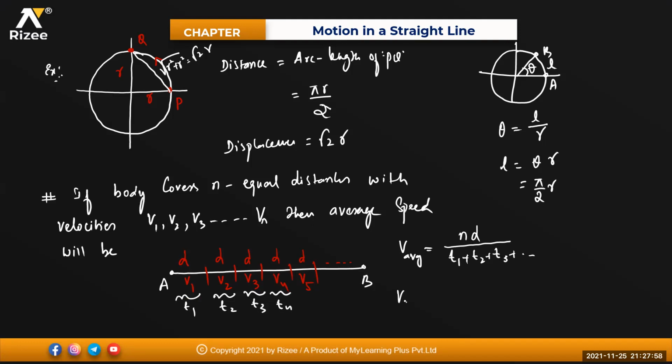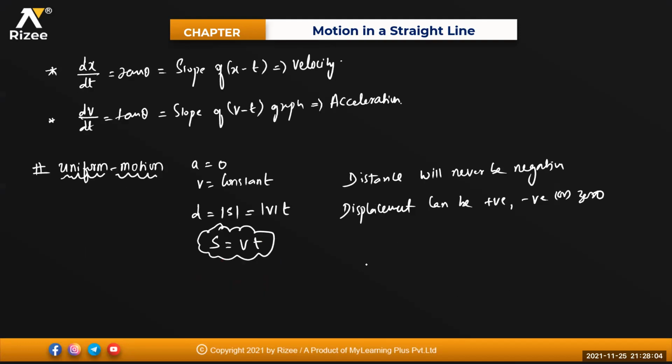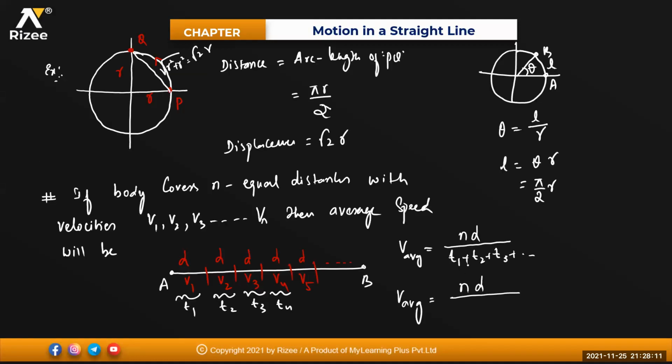That means I can write this as v average is equal to n into d divided by, how do you write the time, beta? Just now I told you. See here, time is equal to distance by velocity. So I can write time also in terms of distance by velocity. That means this will become d by v1 plus d by v2 plus d by v3 plus so on up to d by vn. Okay now?